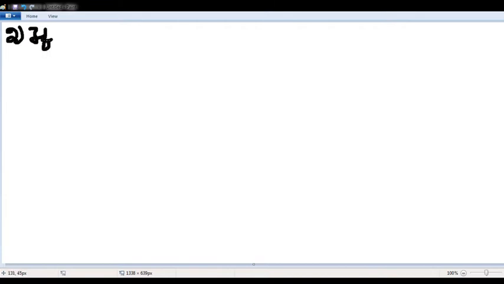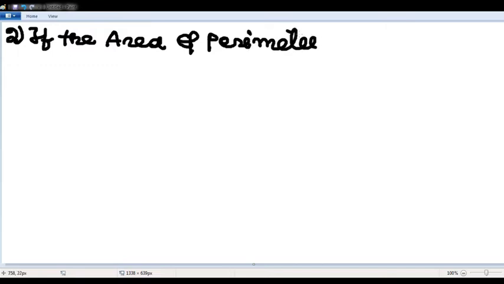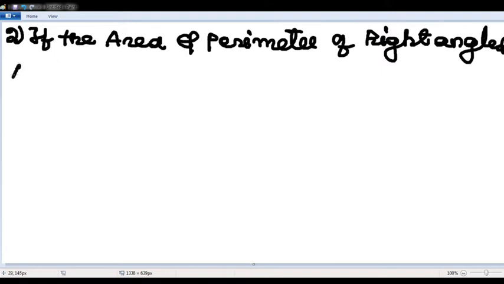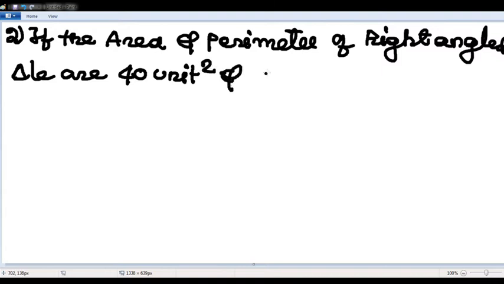Second one. If the area and perimeter of a right angled triangle are 40 units square and 40 units, find the hypotenuse.